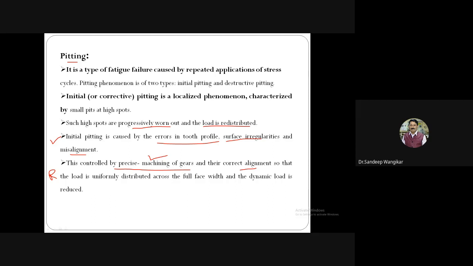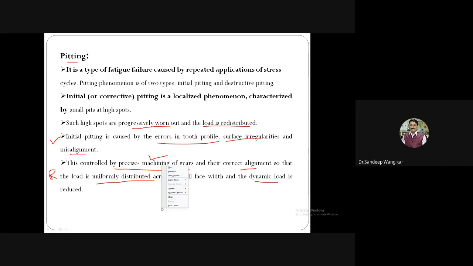For example, if it is desired to rotate at 1000 rpm, then it will rotate at 1000 rpm very smoothly, with no noise and no vibration. And the load will be uniformly distributed across the full face width. Dynamic load will be reduced and there is less chance of pitting.